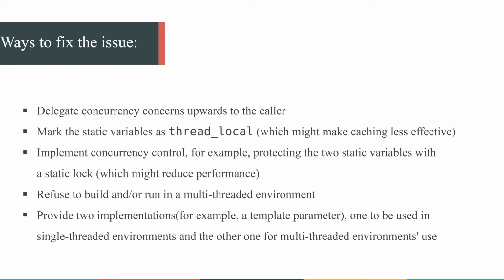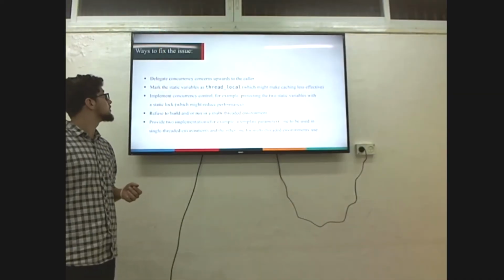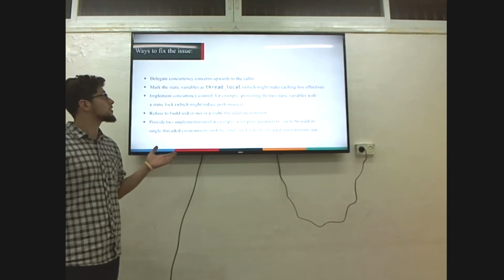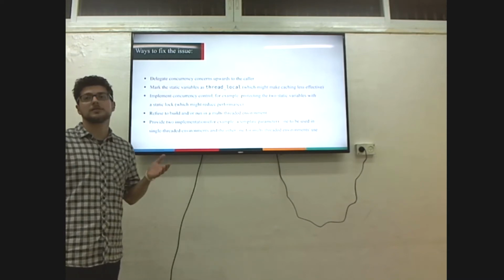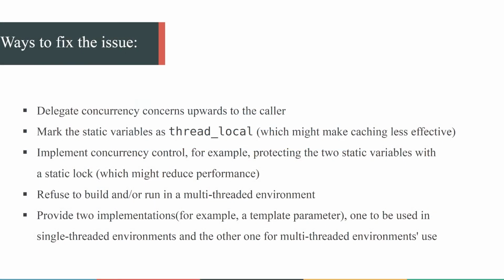So the ways to fix the issue are the following. Delegate concurrency concerns upwards to the caller, which means to lock on the caller side. Make the static variables thread local, which might decrease the efficiency of the caching. You may implement concurrency control, for example, add some static mutex inside the function, which might reduce the performance.